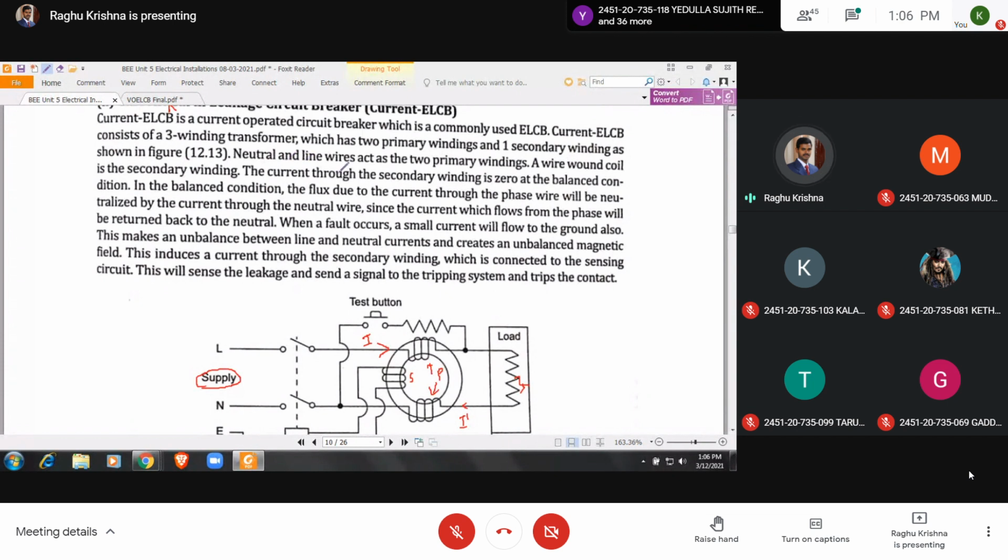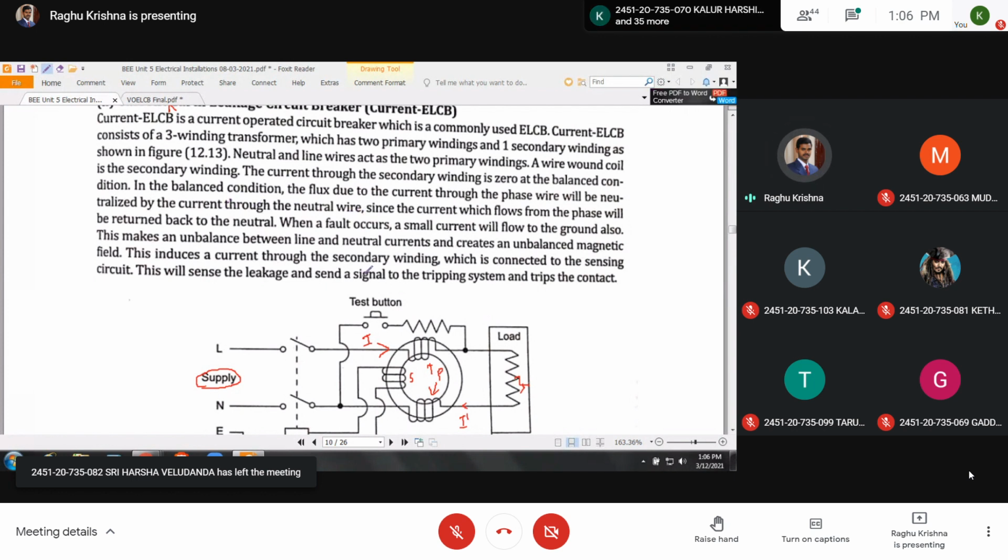The neutral and line wire act as the 2 primary windings. Next, a wire wound coil is the secondary winding. Here you can see the secondary winding. The current through the secondary winding is 0 at balanced condition. Under normal condition, as both currents are equal, the current through the secondary winding is 0. In the balanced condition, the flux due to the current through the phase wire will be neutralized by the current through the neutral wire.